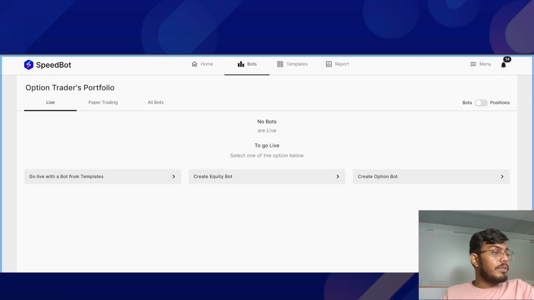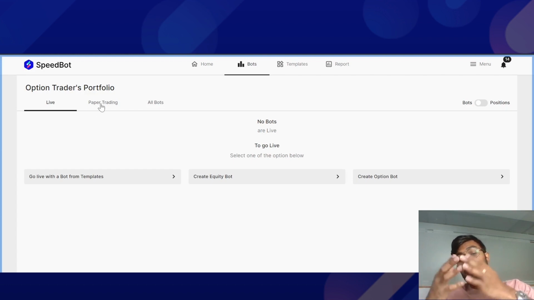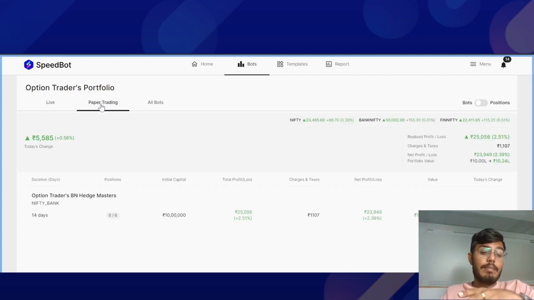Okay, so next question we have from Darshan Patel. Darshan Patel asks, does SpeedBot offer paper trading for practice? So yes, Darshan, SpeedBot does offer paper trading. Over here, as you can see, you can segregate your algos in two types. That is, you can have your algos in live as well as in paper. So paper trading can be done without any sort of real money.